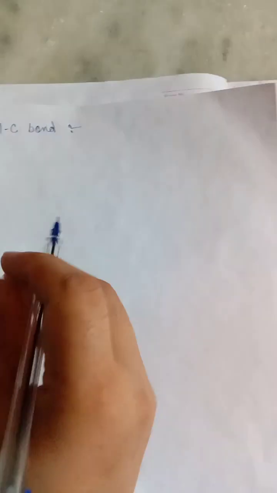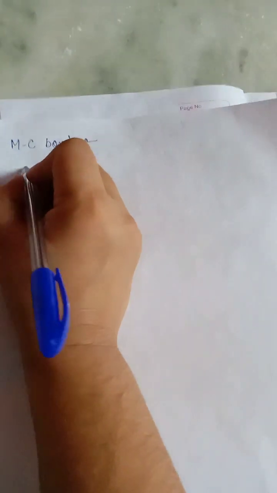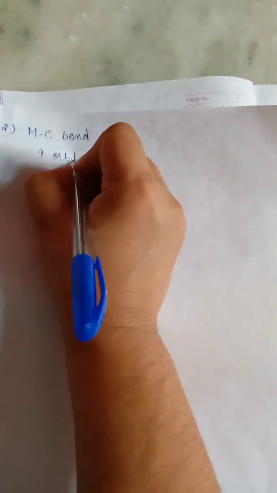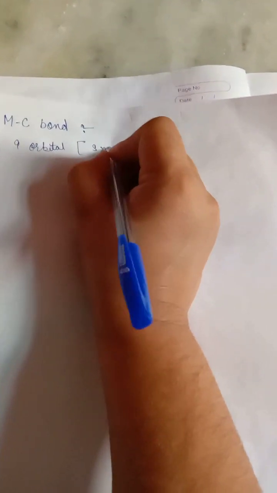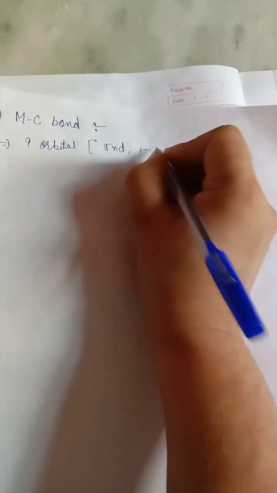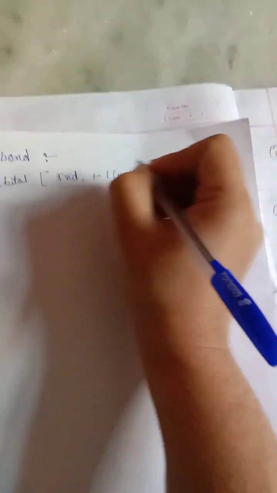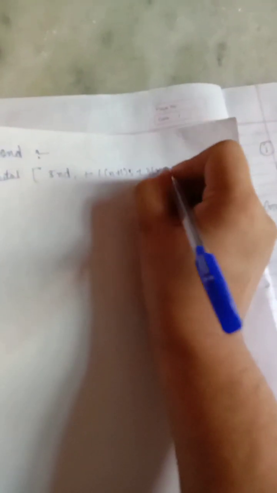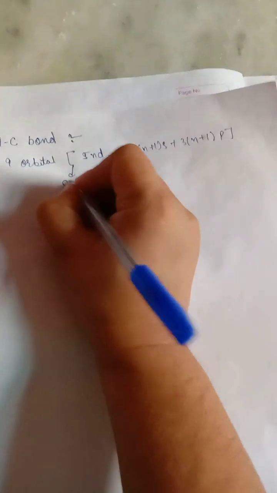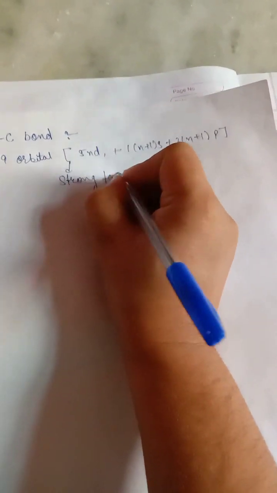So in these points, the transition metal has nine orbitals. These are the five (n-1)d orbitals, one ns orbital and three np orbitals. These orbitals show a strong tendency to utilize all of them in forming bonds.